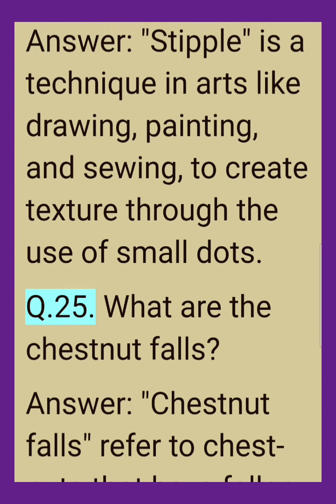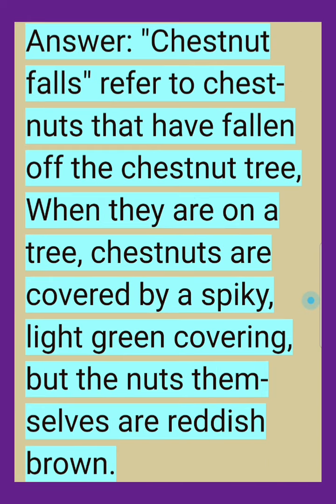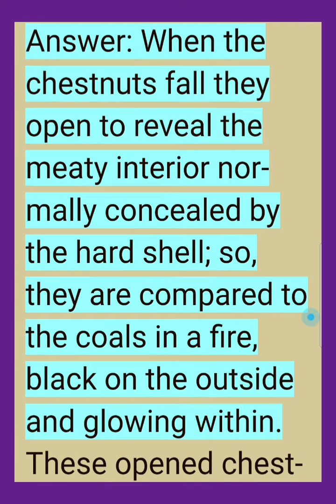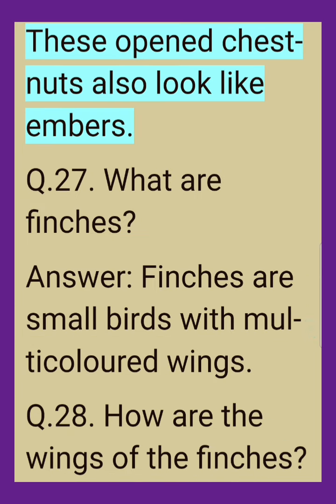Q.25. What are the chestnut falls? Answer. Chestnut falls refer to chestnuts that have fallen off the chestnut tree. When they are on a tree, chestnuts are covered by a spiky, light green covering, but the nuts themselves are reddish brown. Q.26. To what are the chestnuts compared? Answer. When the chestnuts fall, they open to reveal the meaty interior normally concealed by the hard shell, so they are compared to the coals in a fire, black on the outside and glowing within. These open chestnuts also look like embers.